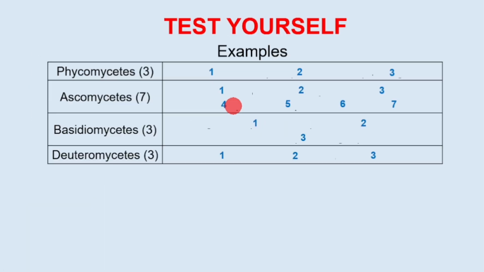Now test yourself. Phycomycetes, 3 examples: Mucor, then the bread mold called Rhizopus, and the last one is Albugo. Then Ascomycetes. The first name is Penicillium. Next is Saccharomyces.